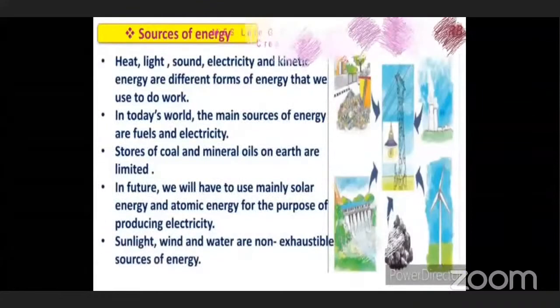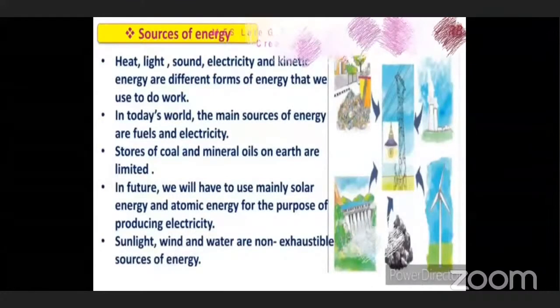Now, heat, light, sound, electricity, and kinetic energy are different forms of energy that we use to do work. So these are the five forms of energy which you have to remember: heat energy, light energy, sound energy, electrical energy, and kinetic energy.